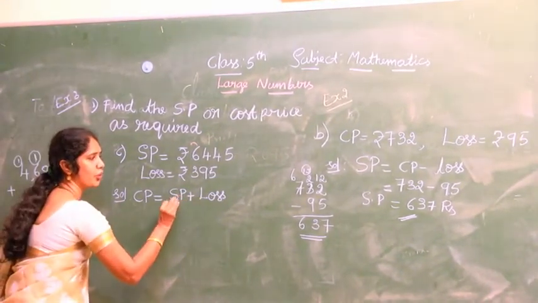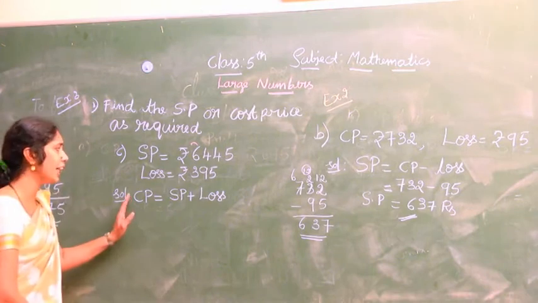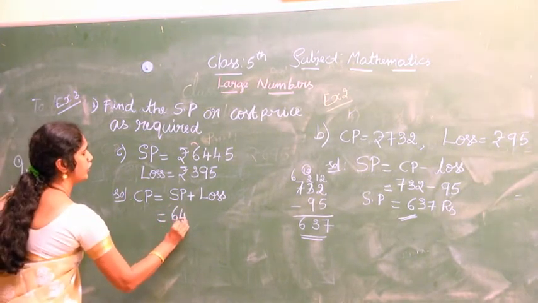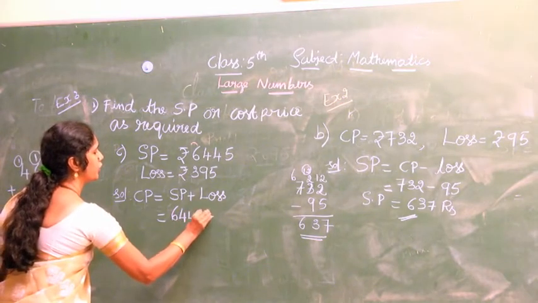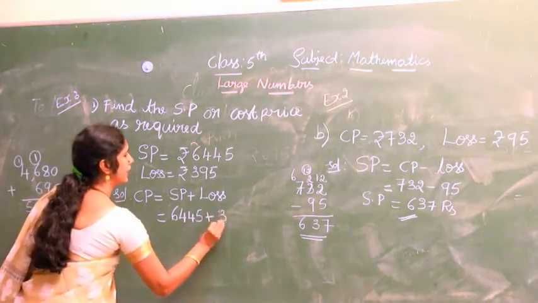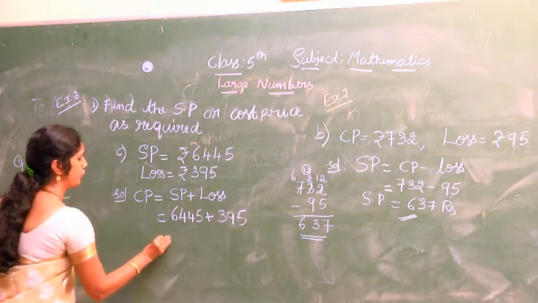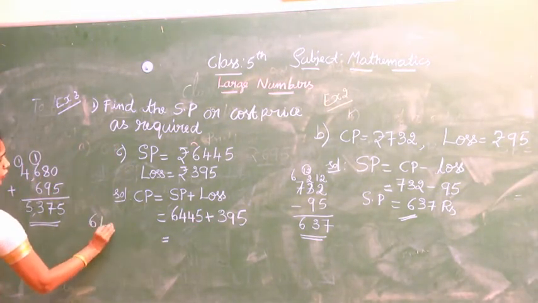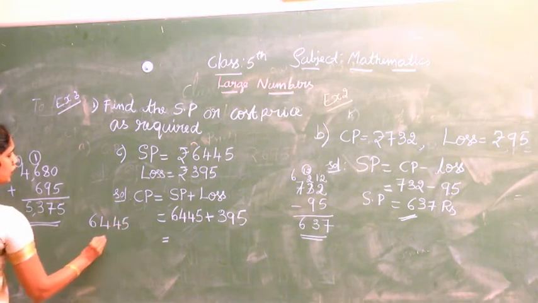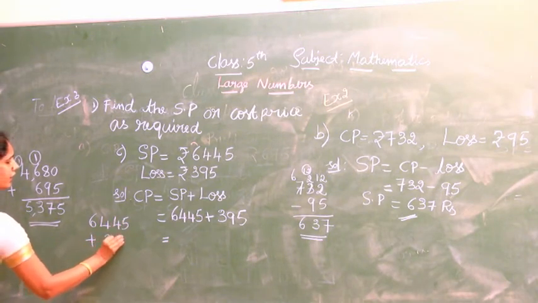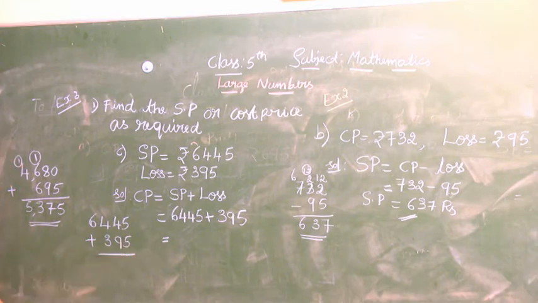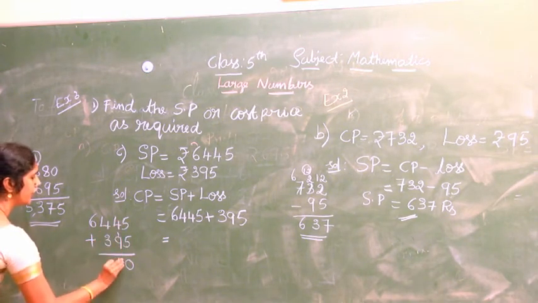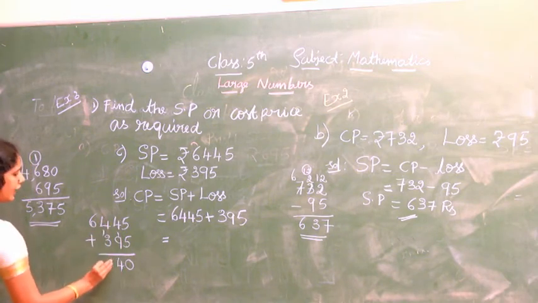It is plus, because if I take minus, I will get the cost price less. So selling price 6,445 plus 395. 5 plus 5 is 10, 10 plus 4 is 14, 4 plus 4 is 8.